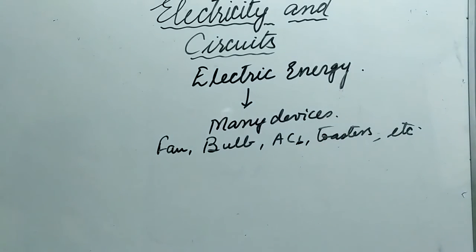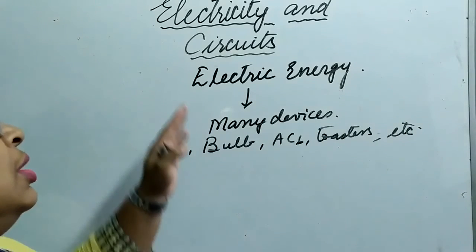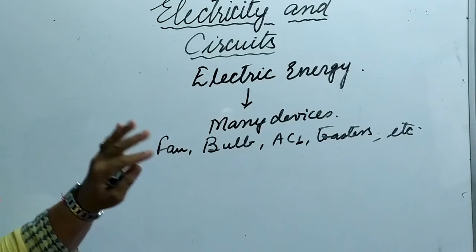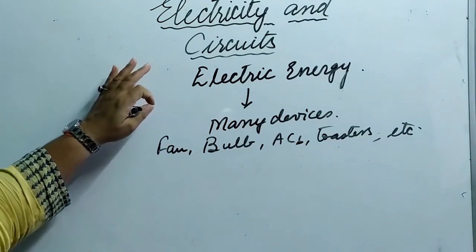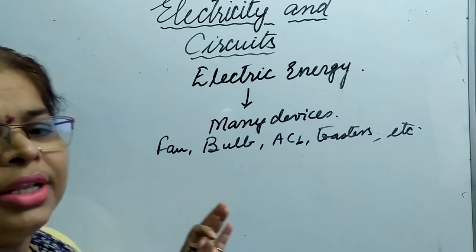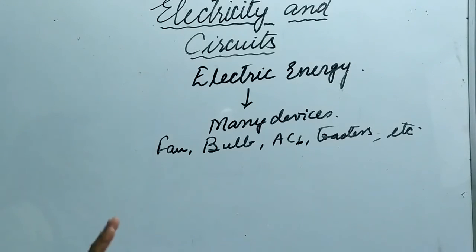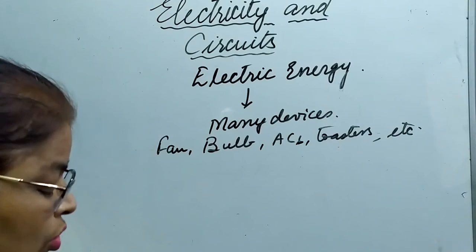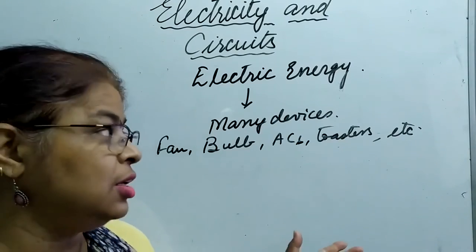Okay, so in this chapter we are going to study the same, how electricity works, what are the sources of electricity, what is an electric cell, what is a bulb. So all these things we are going to study in this chapter. So I hope by now whatever we learned was clear to you.